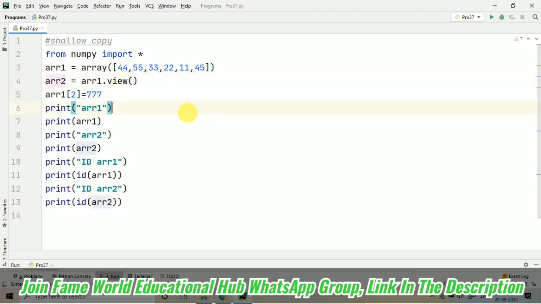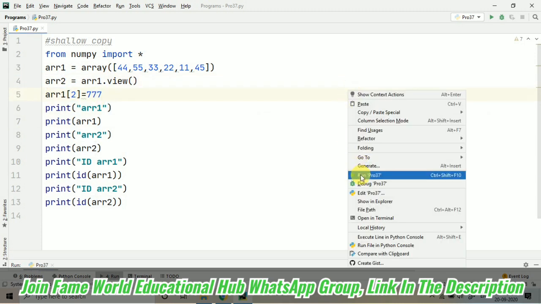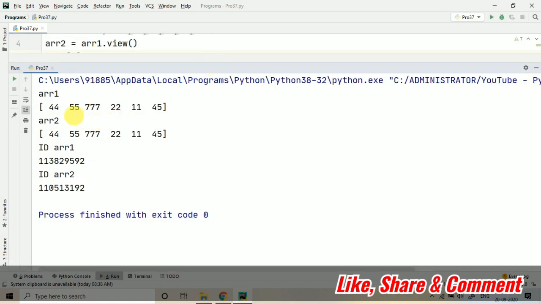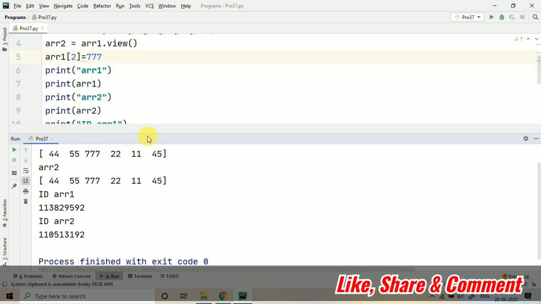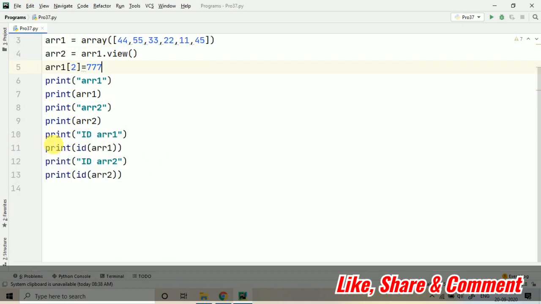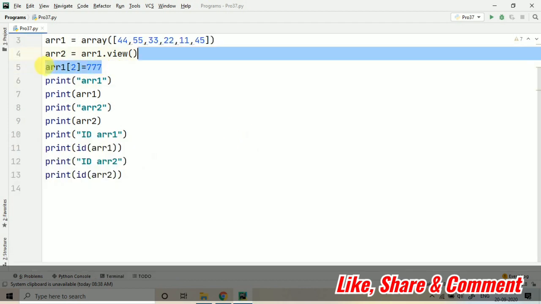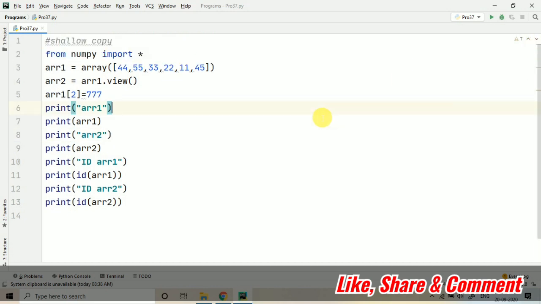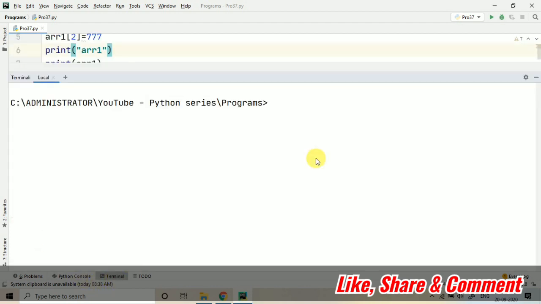So I'm going to run this program, and you can see what is going to happen now. Here you can see that both the arrays are properly updated with the latest value. That is, the second position is updated. Even though we made the changes after creating the view, it is still getting updated. It is the beauty of shallow copy. I hope this particular concept is clear to you. This is the output.